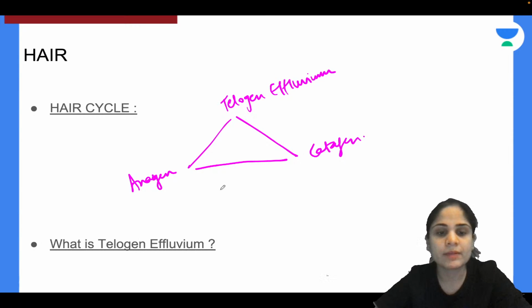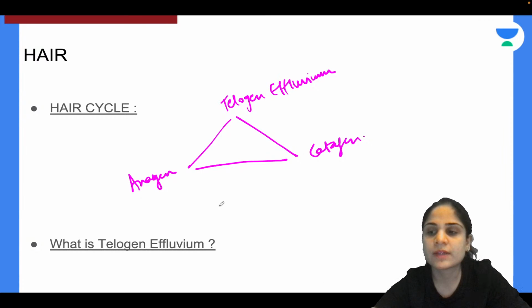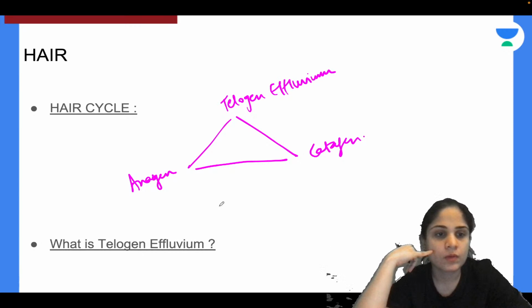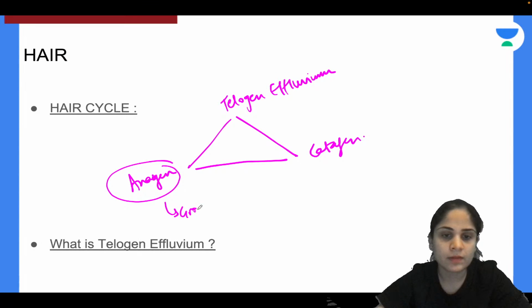Now you have to tell me which is the growth phase of the hair. Growth phase of the hair is seen in which phase? Growth phase is the anagen phase, right?